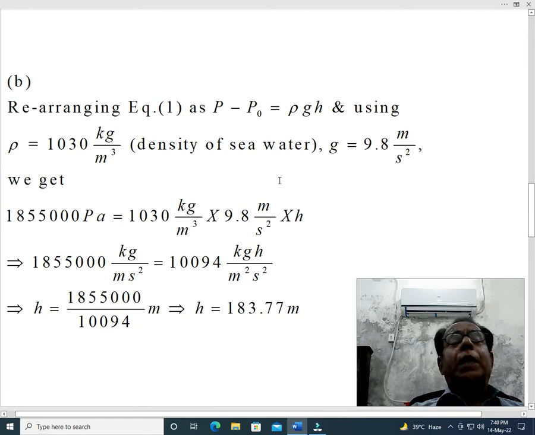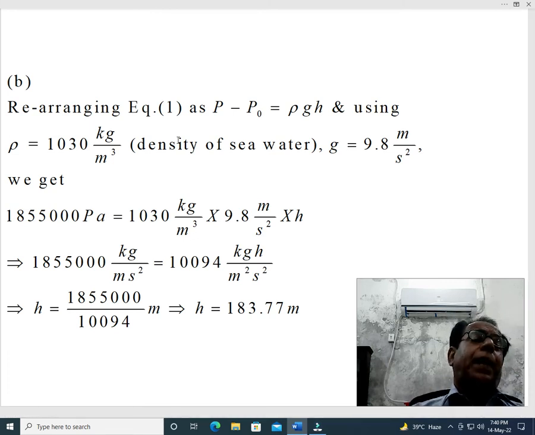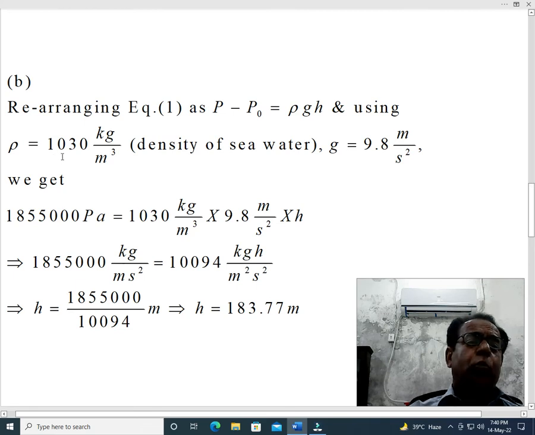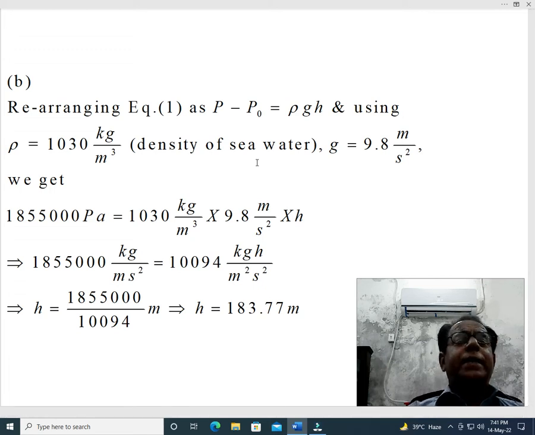Now we come towards part B. Rearranging equation 1 as P minus P naught equal to rho g and using. To the extent of this first line, there is no difference in part A and part B. Difference begins from the second row of this slide or page. So what is the difference? Dear students, in part A we had used density equal to 1000 kilogram per meter cube, which was the density of fresh water, but this is the density of sea water because ocean is involved. Ocean, sea water, saltish water, similar expressions, similar concept.